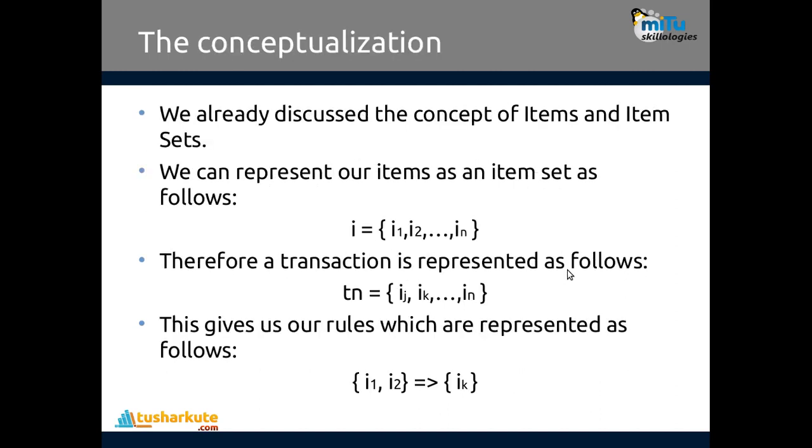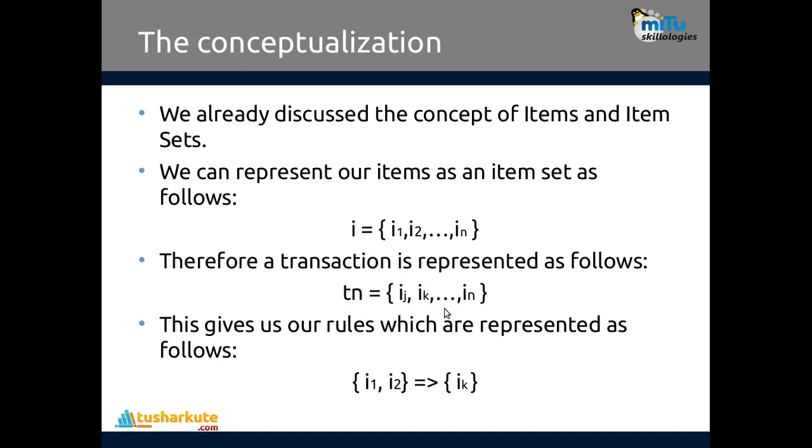Okay, so how is the concept of this data set generated? We already discussed the concept of items and item sets. We can represent our items in the item set as follows. I have the item set like this, I is equal to I1, I2, I3 till In. This is a set, so items are not duplicated. Therefore, a transaction is represented like this. Tn is a collection of different items, ij, ik, il, till in.